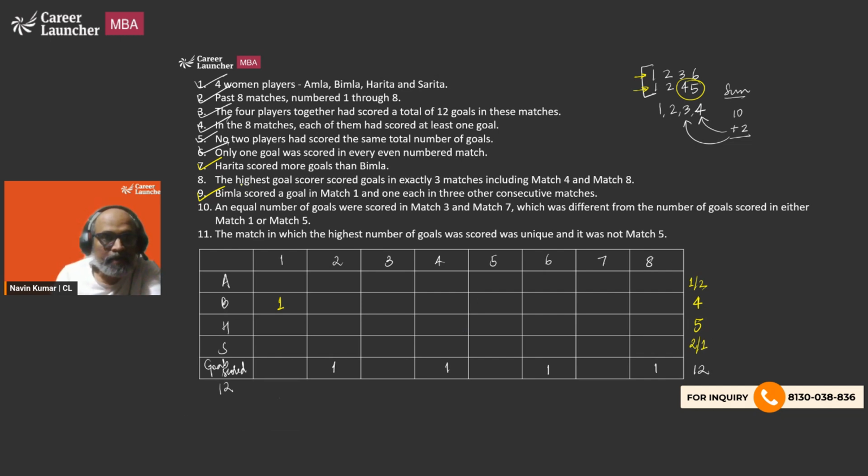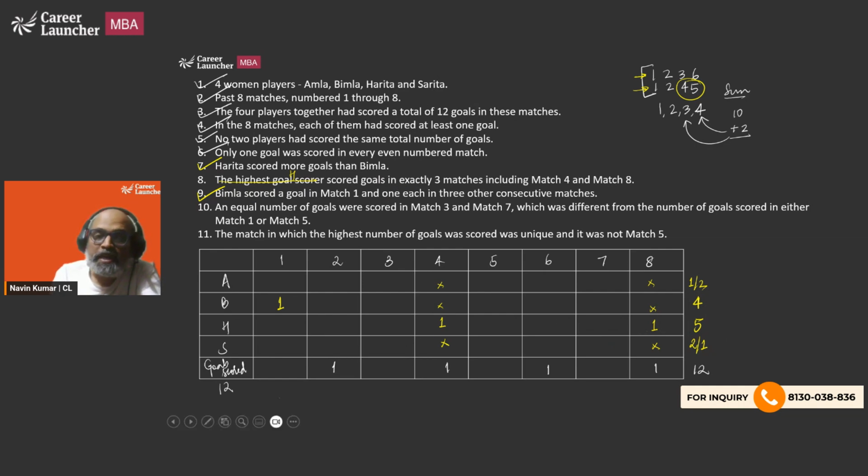Okay. Now the highest goal scorer, this is another way of saying that H or Harita scored goals in exactly 3 matches, including match 4 and match 8. So Harita scored in match 4 and there is total 1 goal. So she scored 1. Nobody else did here. And in match 8 also she scored 1. This is also done. So out of 5, 2 are done.